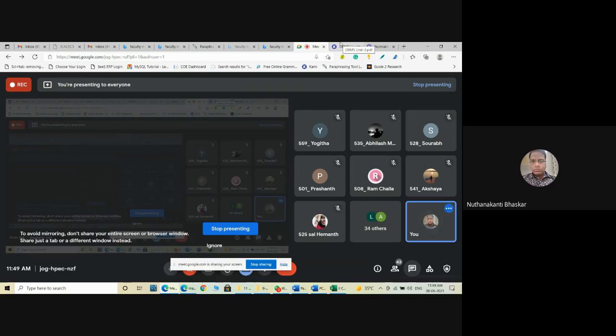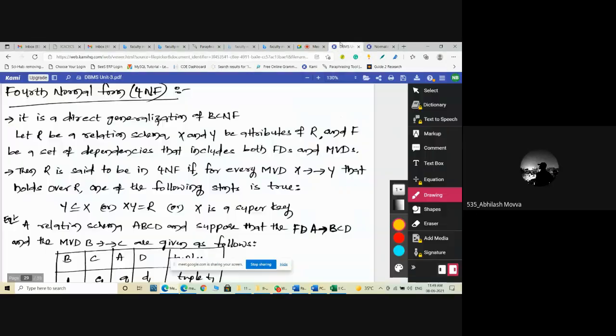Quickly. The definition of fourth normal form is clear. Now, as we told just now, the given relation must be in BCNF, then only we go with the fourth normal form.